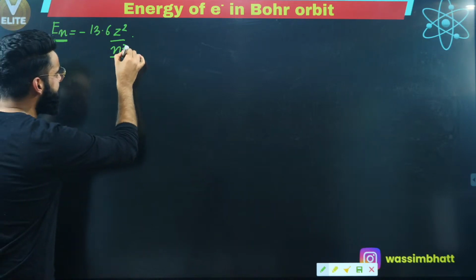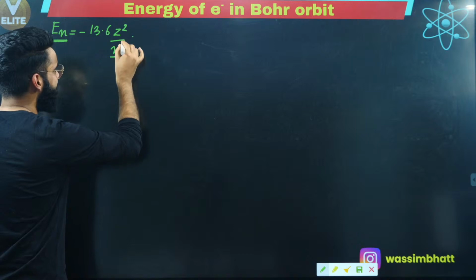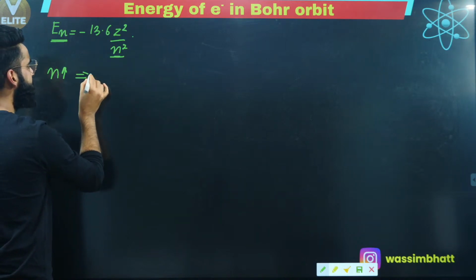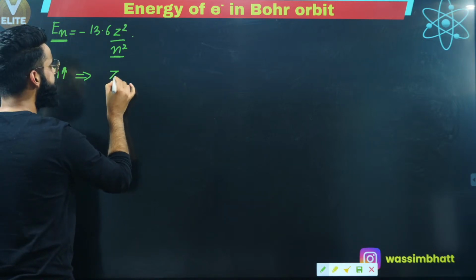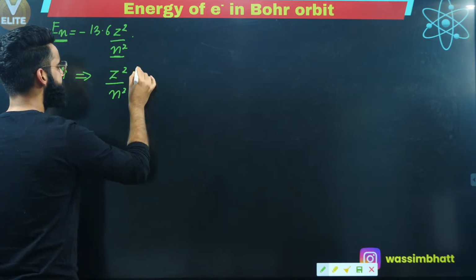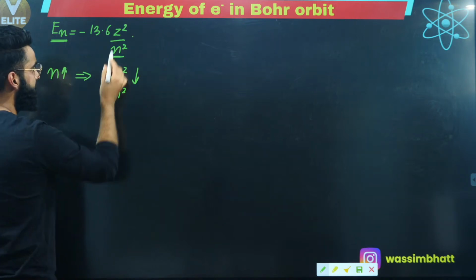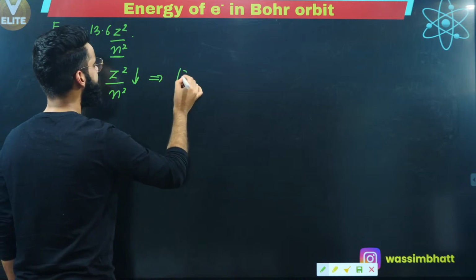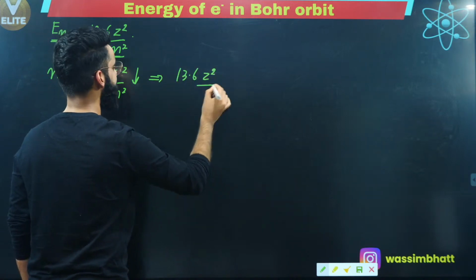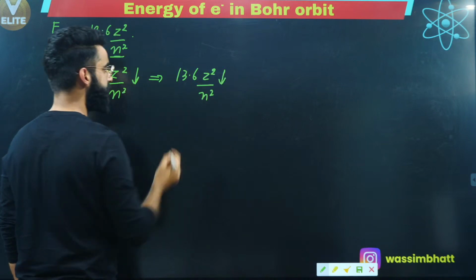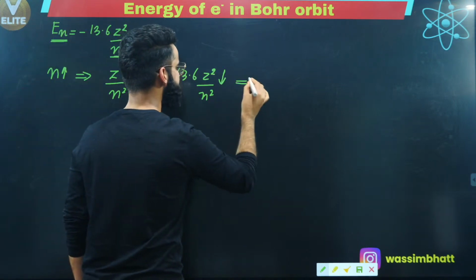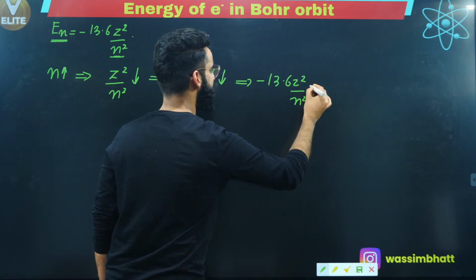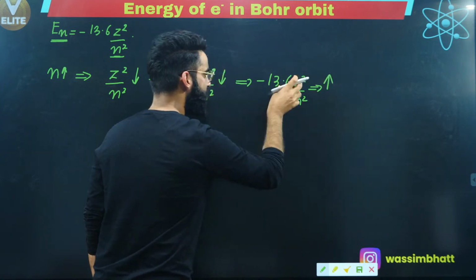Understand, if I increase the value of n, what is going to happen? Z square divided by n square will decrease, right? If I increase the value of n, Z square divided by n square will start to decrease. So I can say 13.6 Z square divided by n square will also decrease. If I multiply this by minus, so minus 13.6 Z square divided by n square, this term will definitely increase.